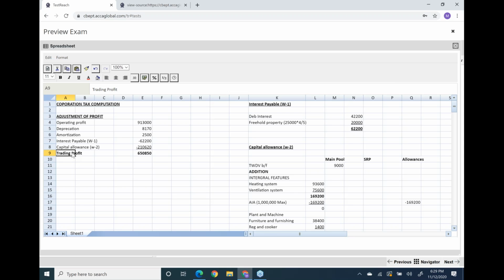But now, dear student, think about the requirement. Your requirement is not only trading profit, but you have to calculate the complete corporation tax, and for that you have to make the complete pro forma. In the pro forma there are more things like property income, capital gains, and interest income.